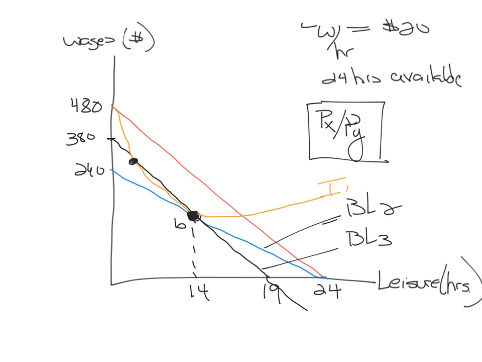With the head tax on the black line, the consumer will be able to move to an indifference curve that is farther away from the origin. In other words, the consumer would shift a little bit of work and work a little more to account for the head tax. So the consumer will be on I1 with a wage tax, and on I2 with a head tax. Clearly the consumer is better off with a head tax because he's able to reach a higher indifference curve.